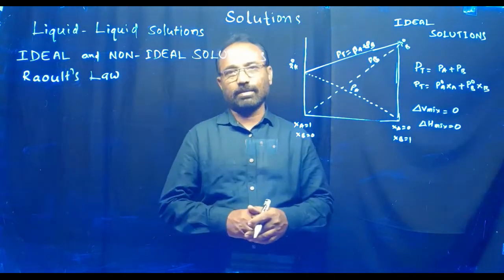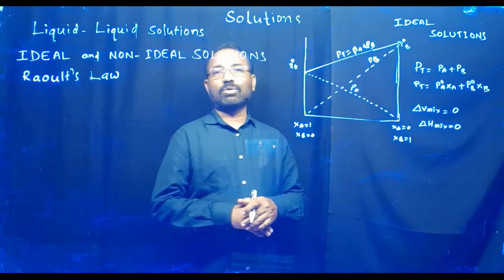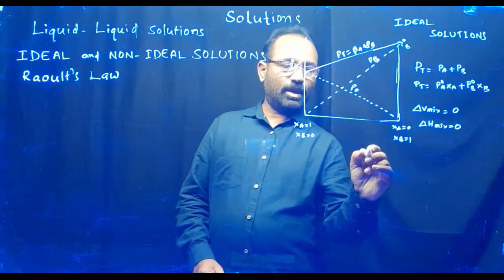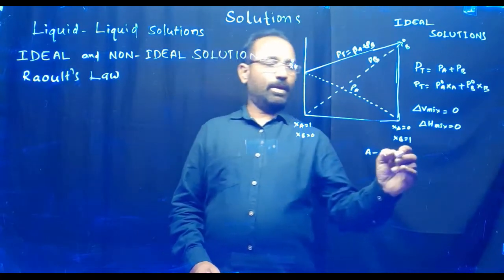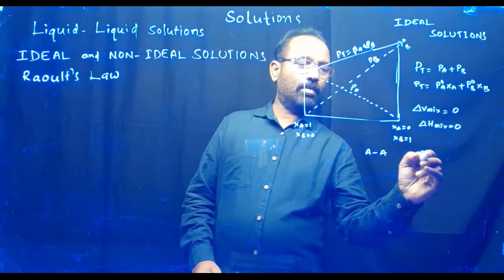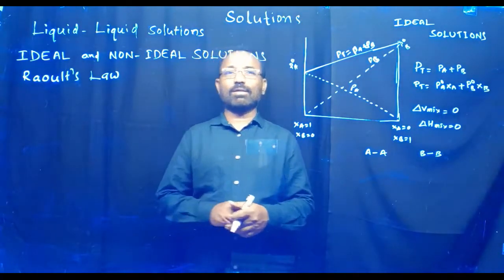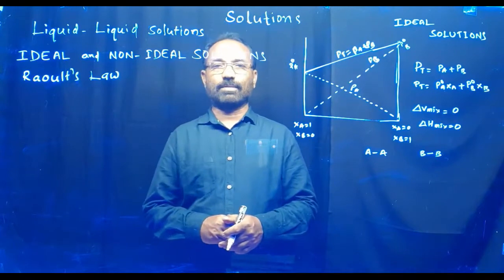When is it possible? Let us consider two liquids. In the first liquid, AA molecules are present. In the second liquid, BB molecules are present.